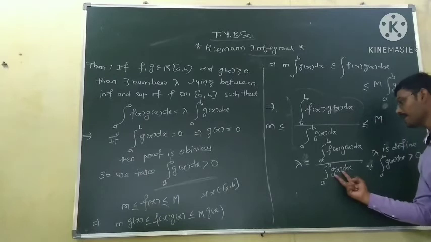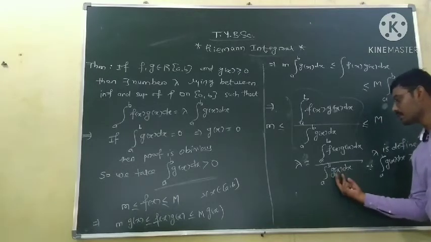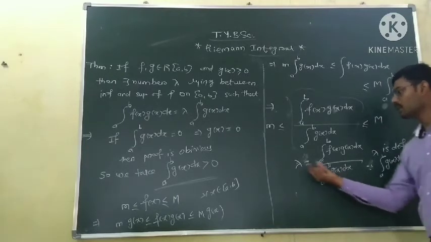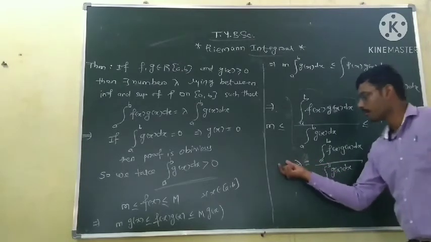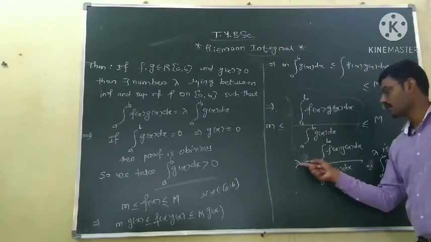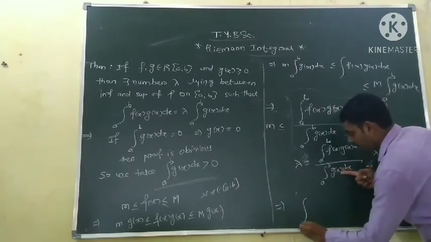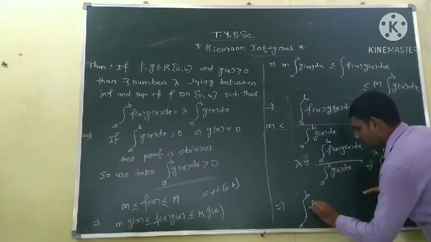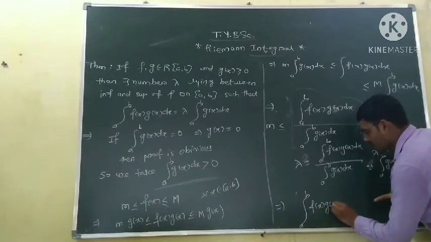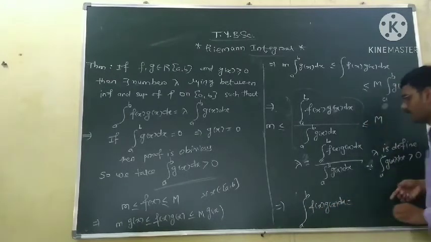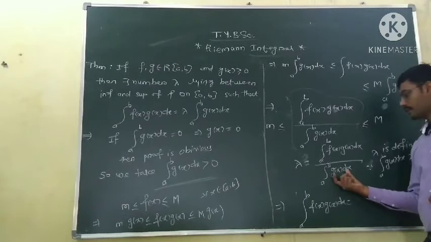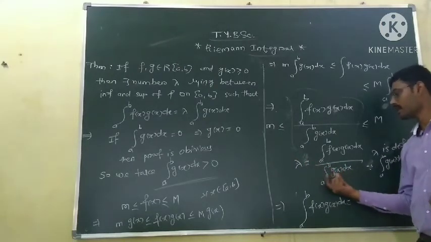Now just change the side of this denominator. Take the denominator to the left side, so it goes with multiplication on this side. Okay, so we can write, this implies the integration from a to b of the function f of x into g of x becomes, take this to the left side, so the denominator becomes the numerator.